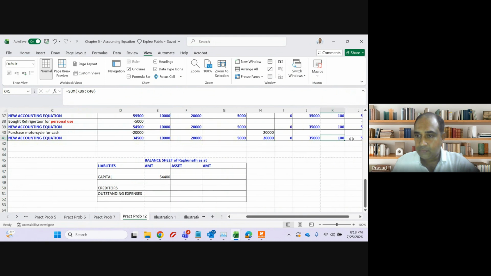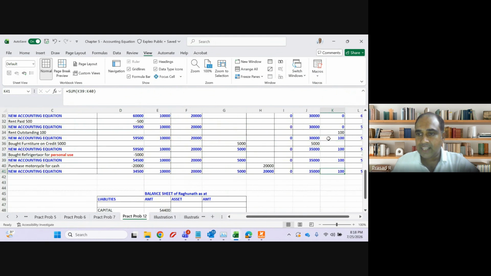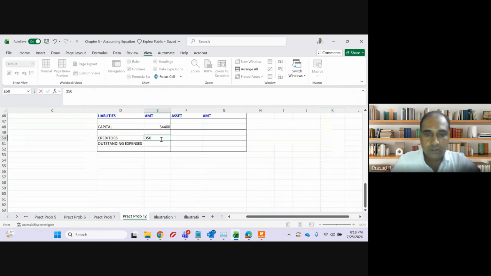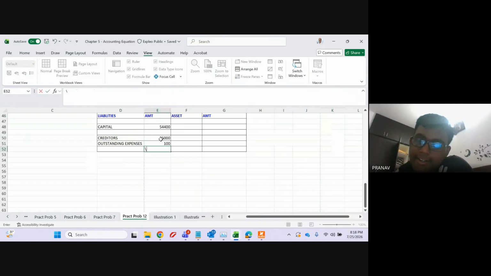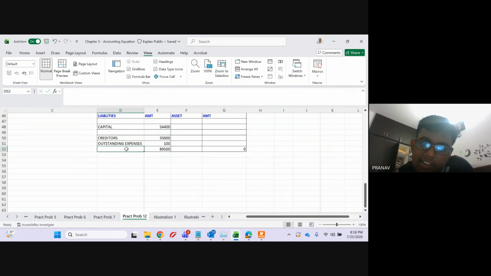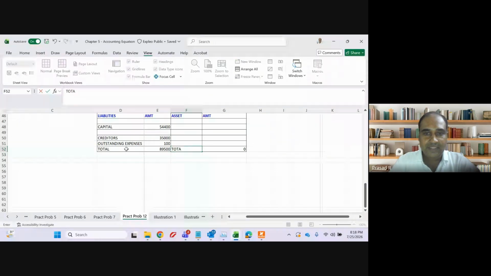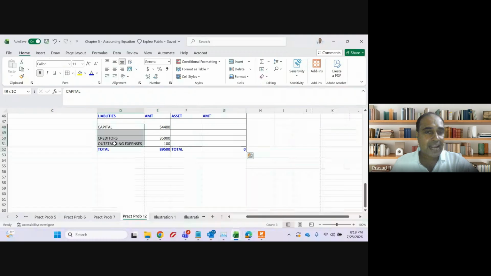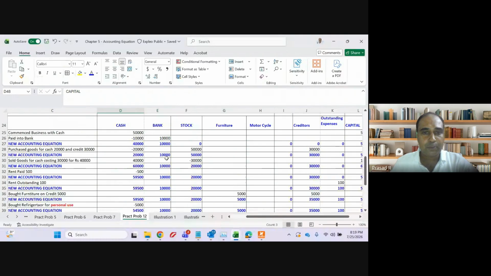Creditors is 35,000. Outstanding expenses is 100. The total of liabilities and the total of assets should always match, because the accounting equation is tallying. That means assets will always be equal to liabilities plus capital. So I have plotted my liabilities and capital. Now I have to plot my assets.